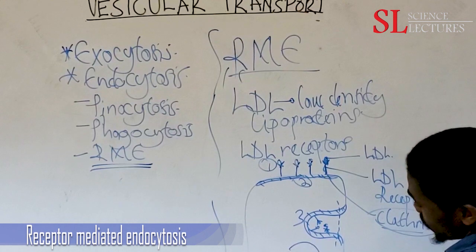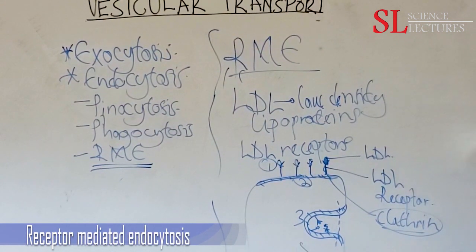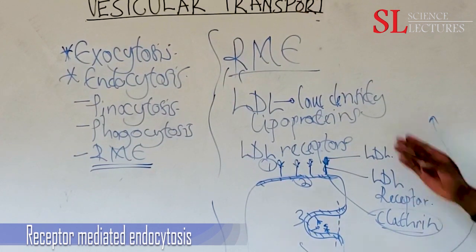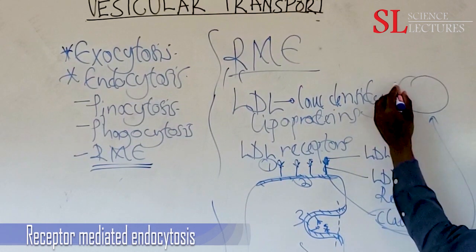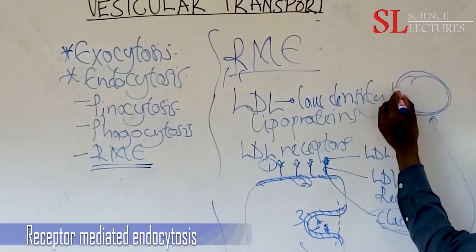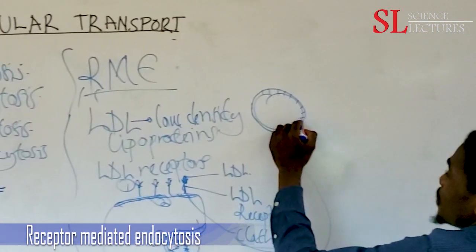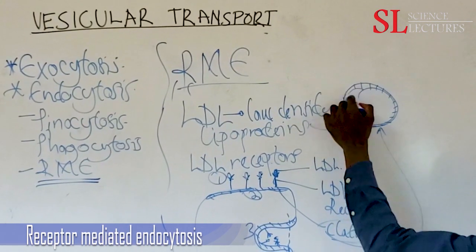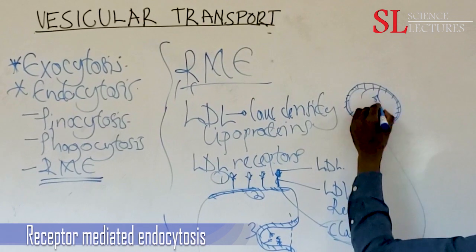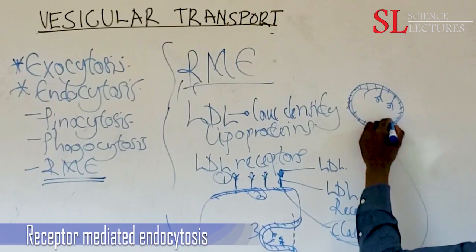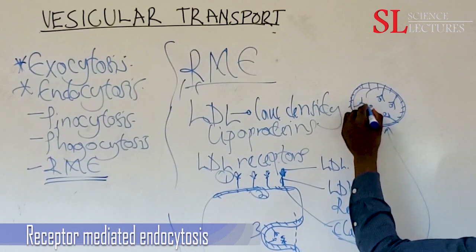When it detaches, we form a vesicle with clathrin on top, a clathrin-coated vesicle. Inside we have the LDL with the receptors.